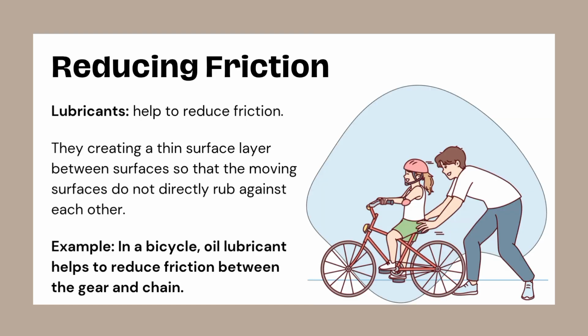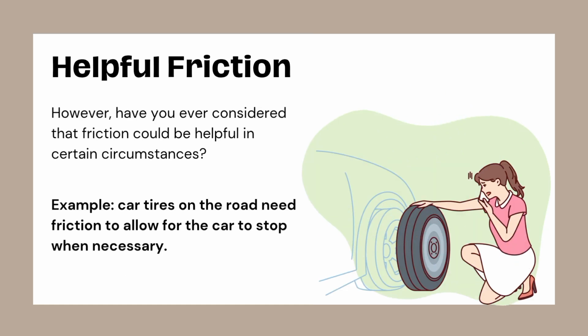Reducing friction. We often reduce friction using lubricants like oil or gears. For example, in bicycles, oil on the chain reduces friction, preventing wear and tear. Lubricants create a smooth layer so that moving parts don't directly rub against each other.